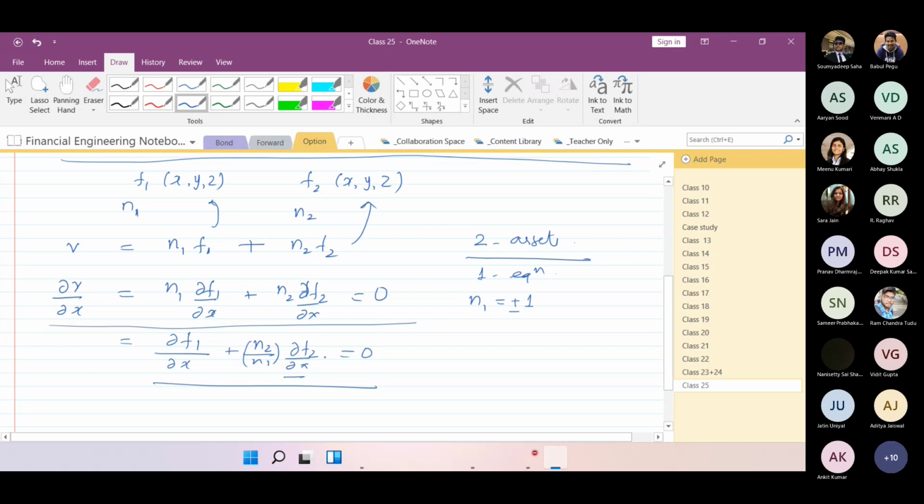If it is negative, you have to do the opposite of what you have done with the F1. If it is coming negative, then you have to sell, and if it is coming positive, then you have to buy. So you have to define your plus and minus sign accordingly, whether you are calling buying a plus or selling a minus or vice versa.